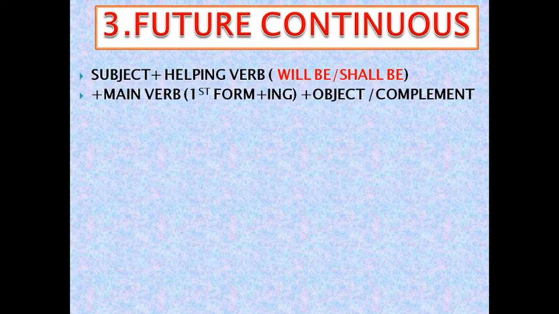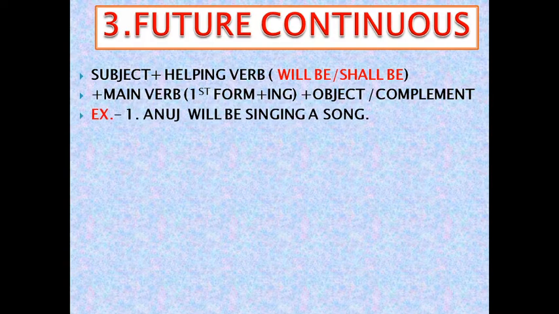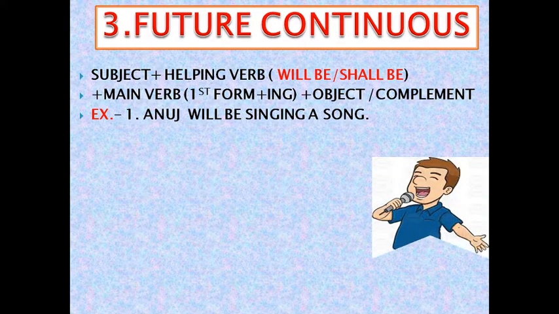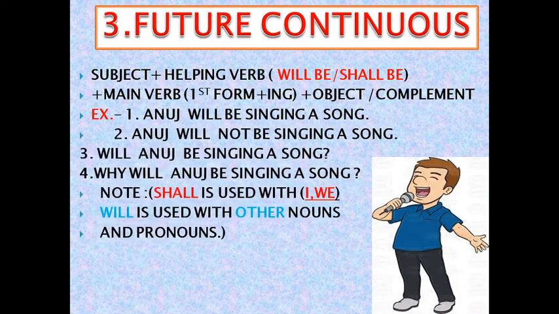Now future continuous, dear friends. Same thing will be here, but here the helping verb will be will and shall be. Let us see one example. Anuj will be singing a song. Negative, Anuj will not be singing a song. Interrogative, will Anuj be singing a song?